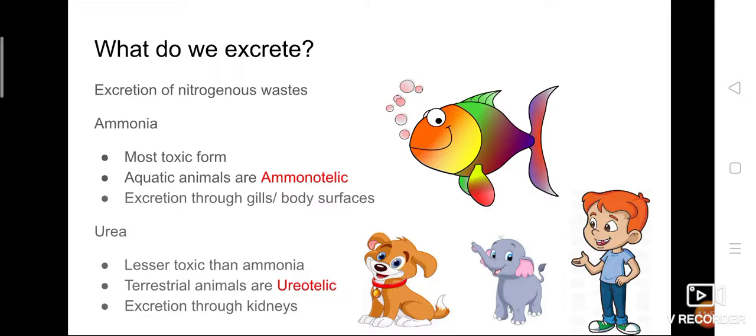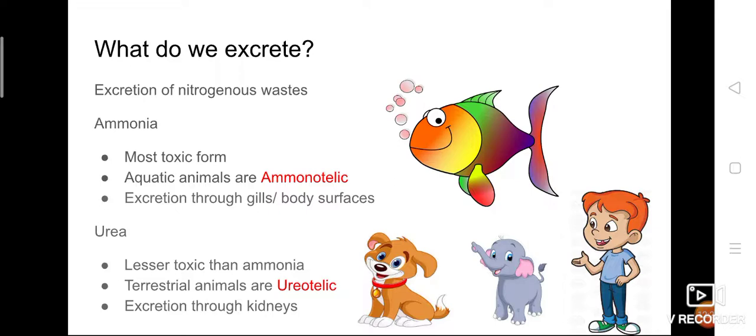An organism which removes nitrogenous waste in the form of urea is ureotelic. Human beings come under this group. So in our body, the nitrogenous waste is urea. Ammonia is also there in our body, but that ammonia cannot be excreted as such.